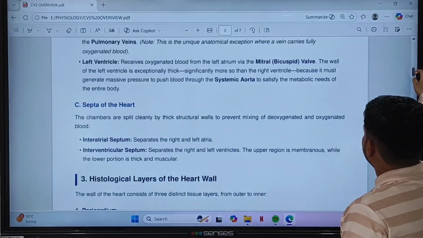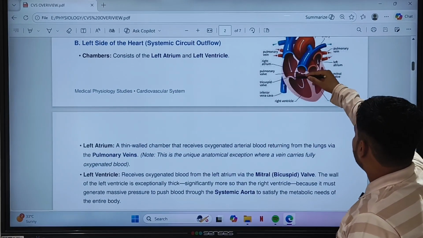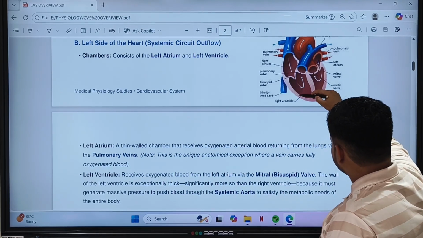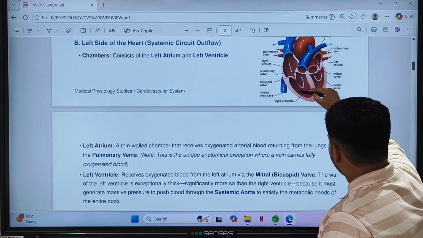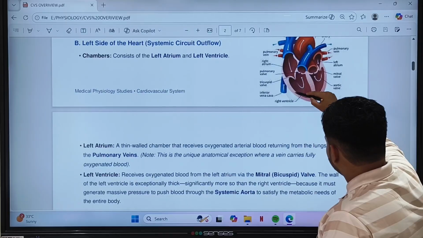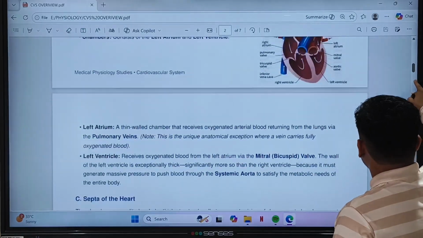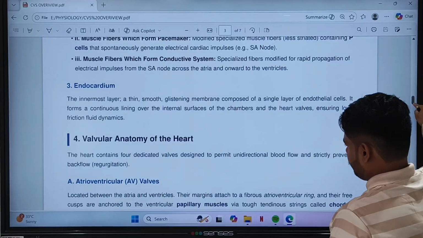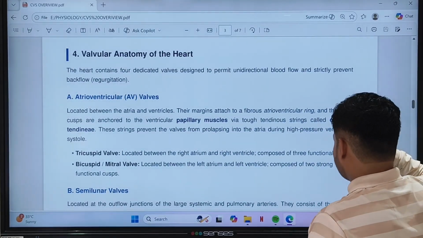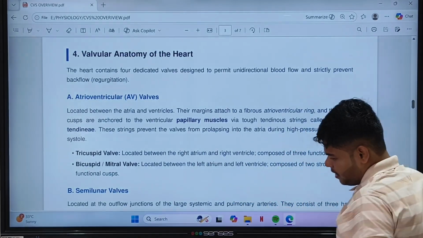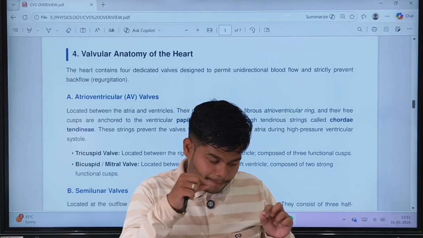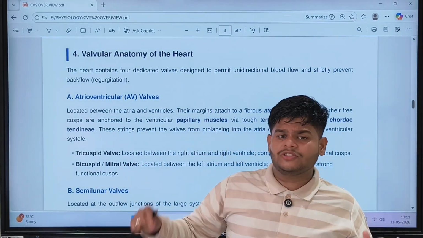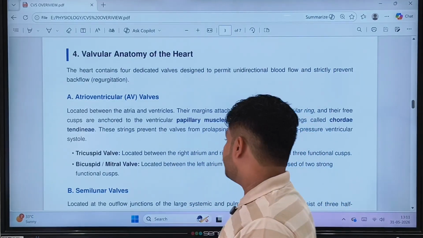See here, these are the valves, and it is attached like this, and these are attached to the papillary muscles of the ventricles. Let us see that structure, the papillary muscles via tendinous strings. So they are attached to the papillary muscles of the ventricle through those tendinous strings, which are called chordae tendineae.